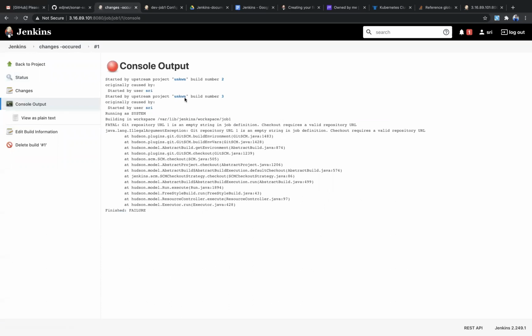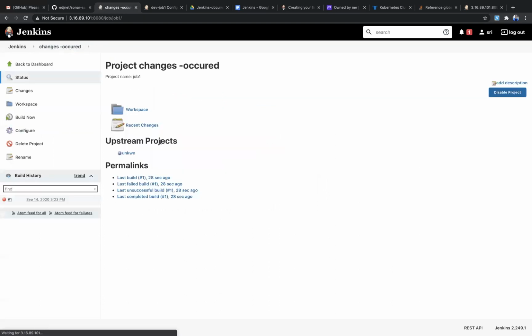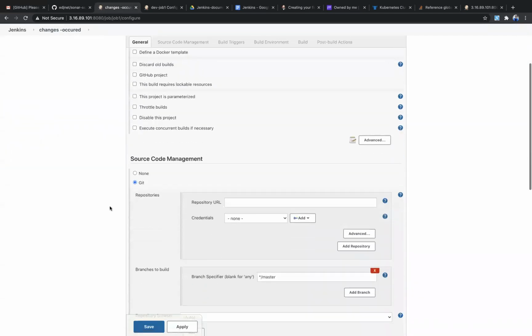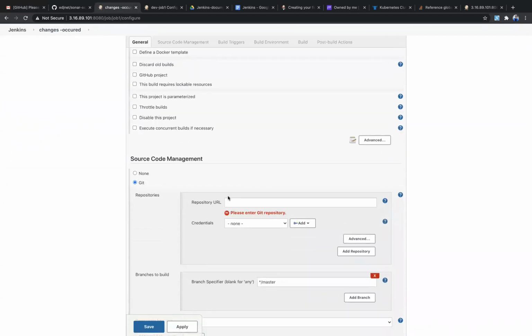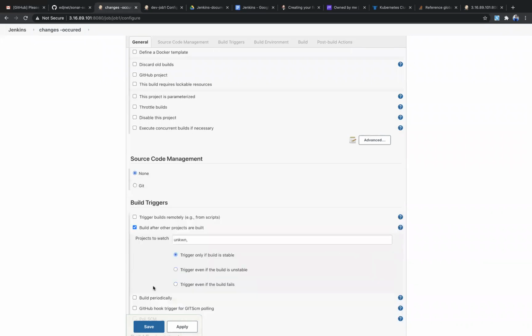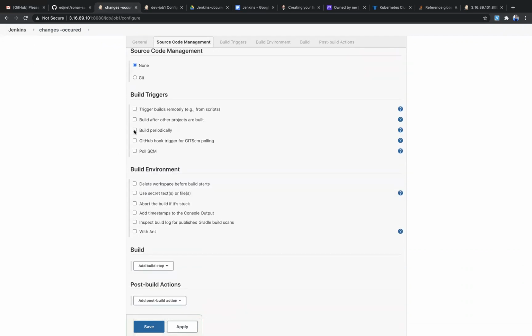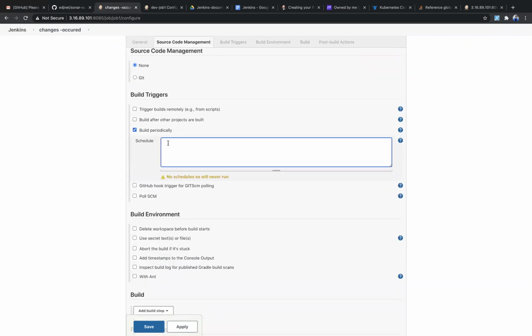See, like this. Don't worry about the failing part, since I did some wrong configuration in this job. That's why. See here I selected the git, but I didn't give anything. So that's why the error. So next is build periodically. Build periodically means here the cron section will become available. Cron tab means